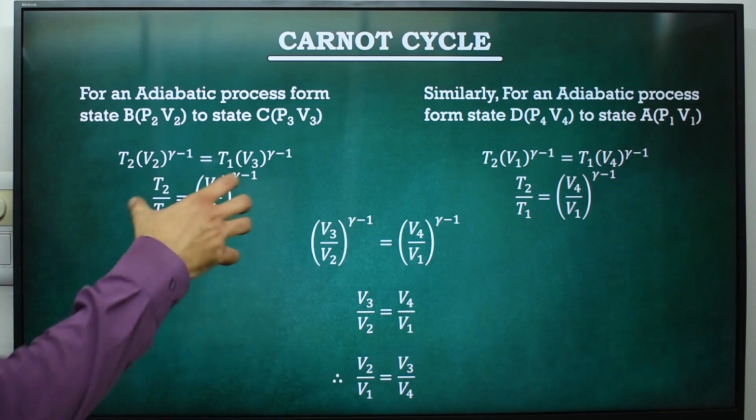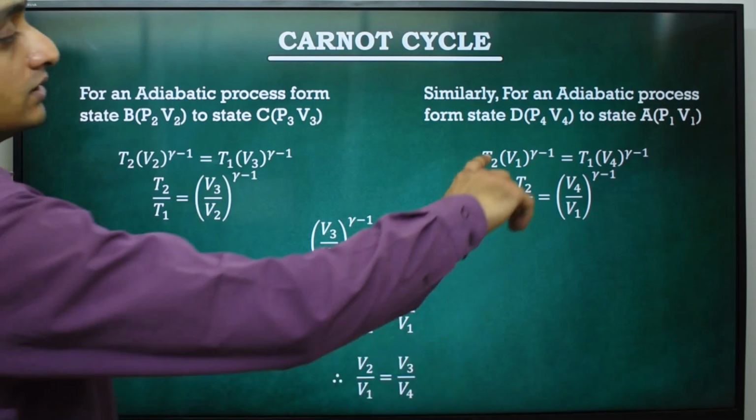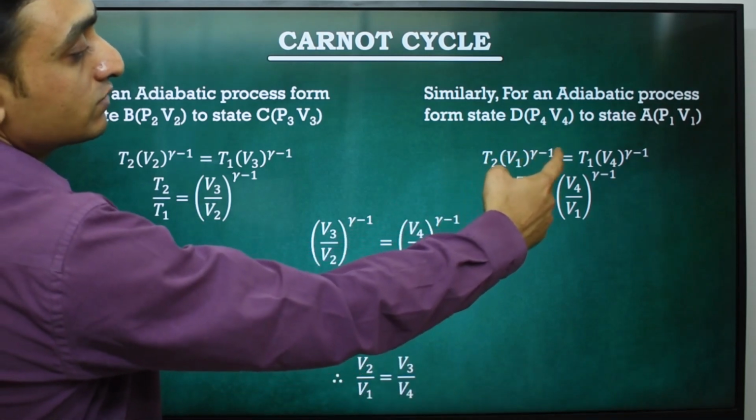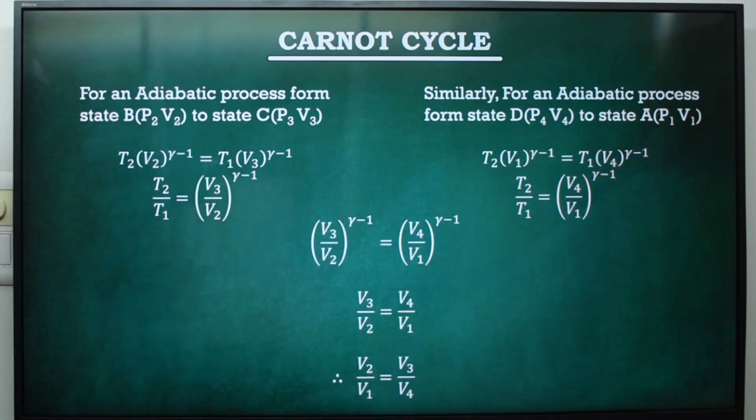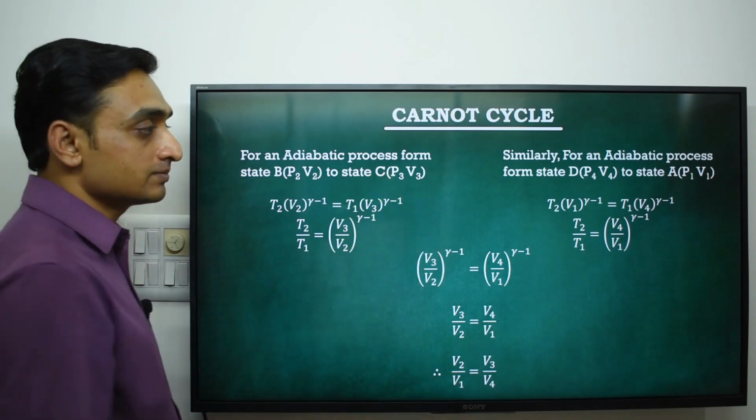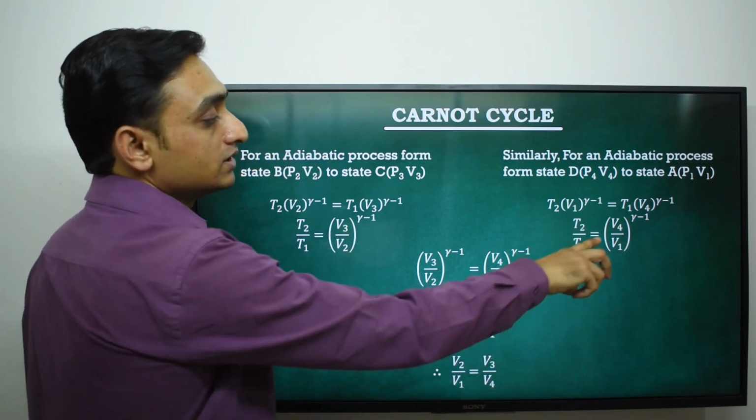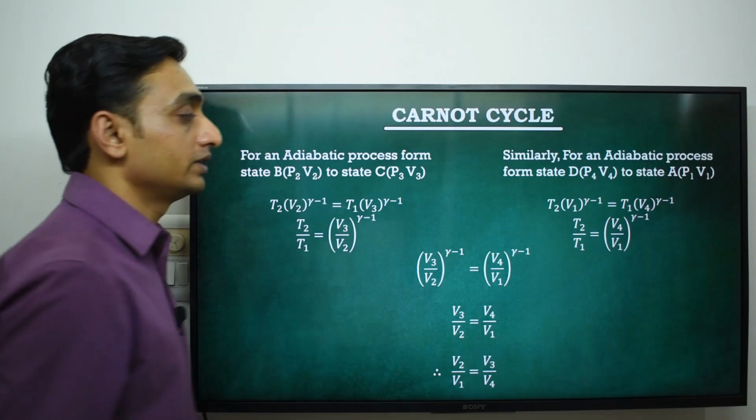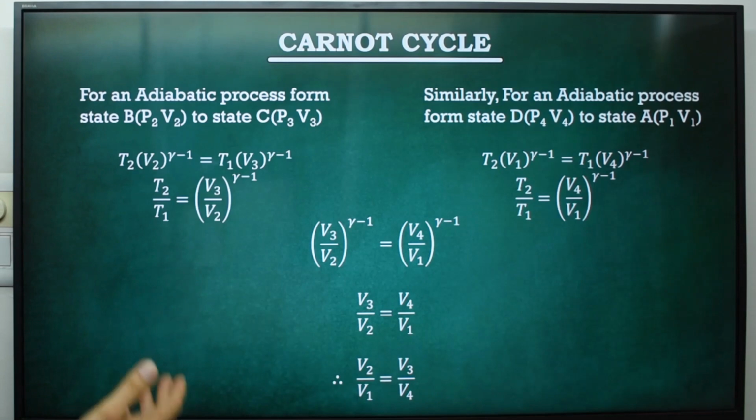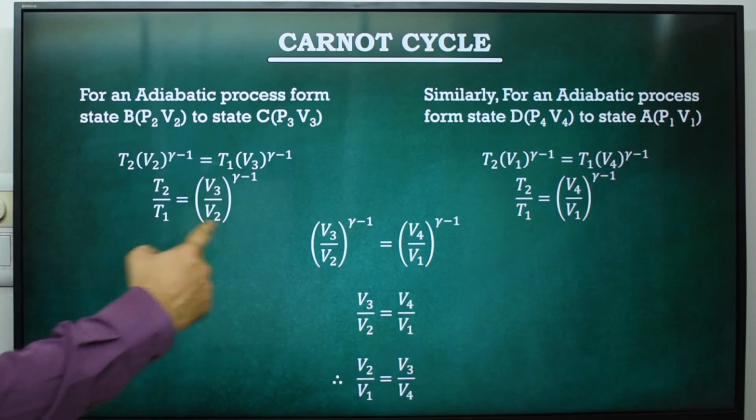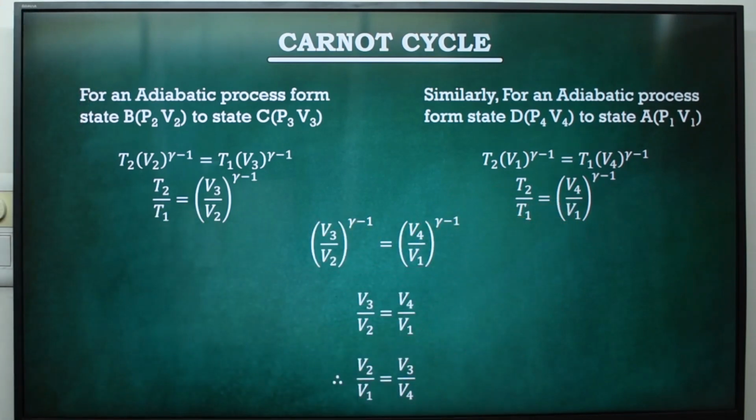gamma minus 1. Similarly, for another adiabatic compression, we get T2 into V1 raised to gamma minus 1 is equal to T1 into V4 raised to gamma minus 1. This is the relation for an adiabatic process. Now we put T1 here and V1 here, we get T2 by T1 is equal to V4 by V1 raised to gamma minus 1. By comparing this equation and this equation, the left hand side of both equations is the same, so the right hand side of both equations also becomes the same.